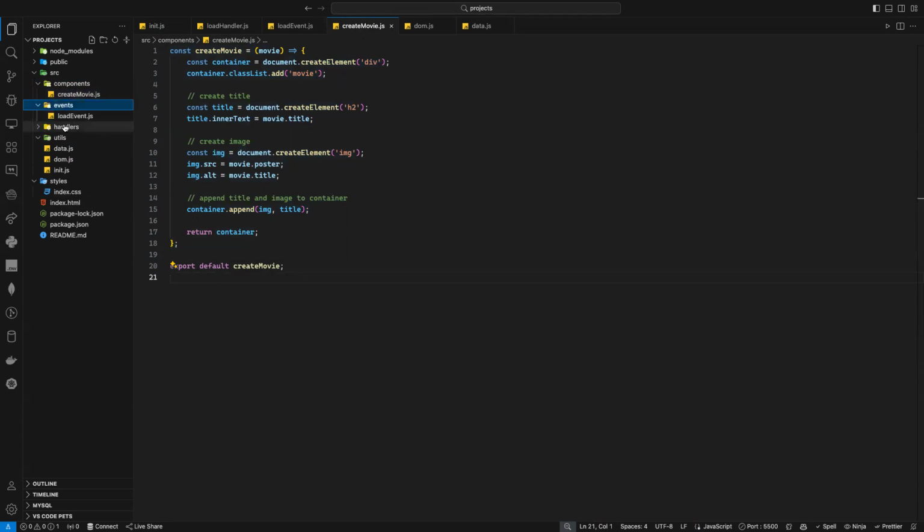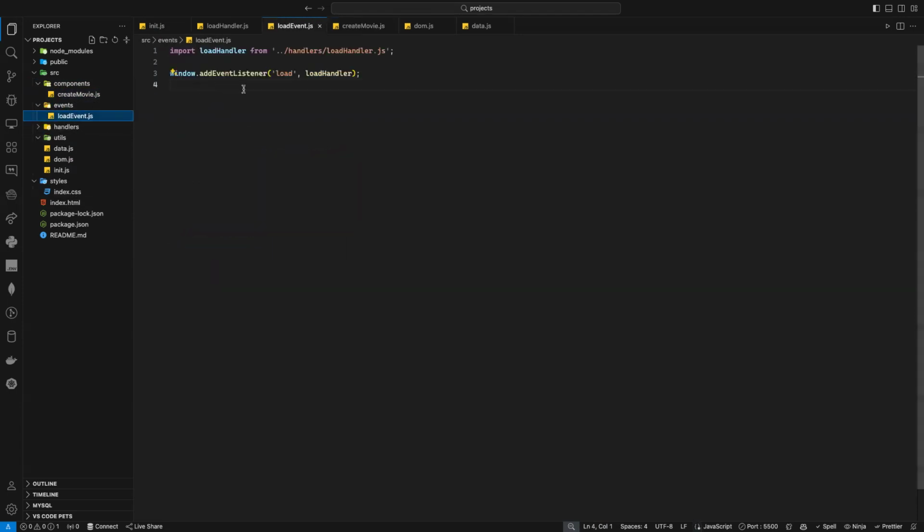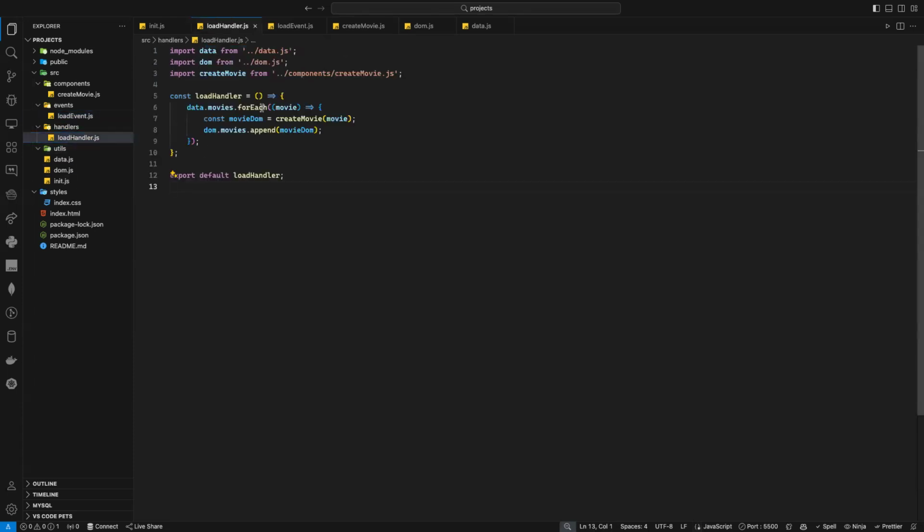Okay. Now here in the event, what do I want? I want when the window is loaded, when everything is being loaded, to call this handler, but I don't have the handler, so I need to import it. I will go inside my handler. My handler function, as you can see, needs data, because I need to loop through my data. So I need to import the data.movie for each movie. Then here I need to create the DOM for each movie. But as the function is not here, I need to import it.